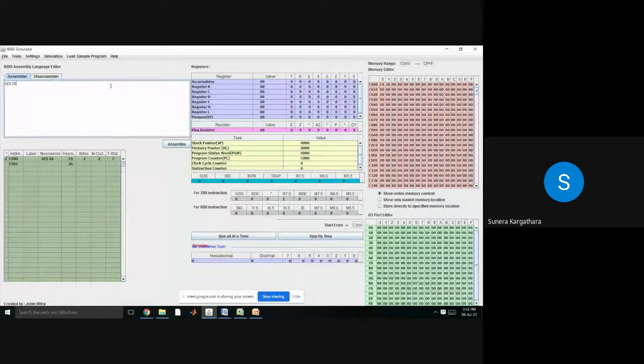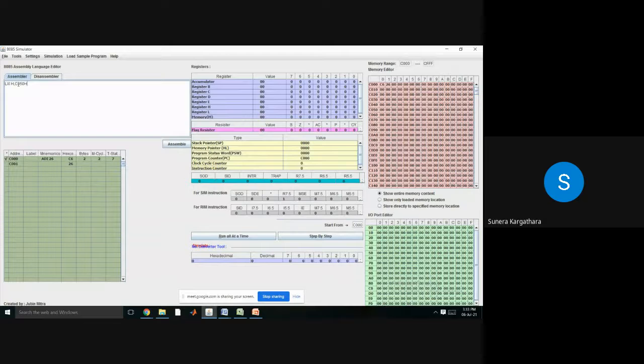Now suppose I write LXI. Students, understand it very clearly. What will this instruction do? Can anyone tell me? Students, make it fast. What will LXI do? It will store data in H and L. Very good. So it will basically load your HL pair with the 16-bit data that you are giving here, right?